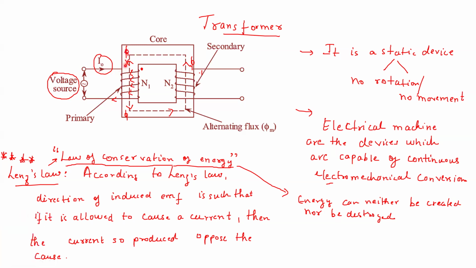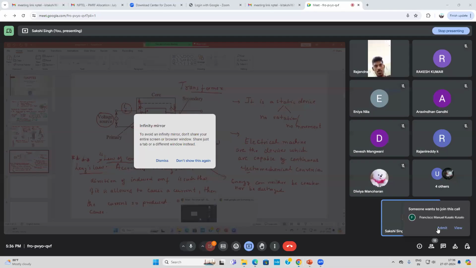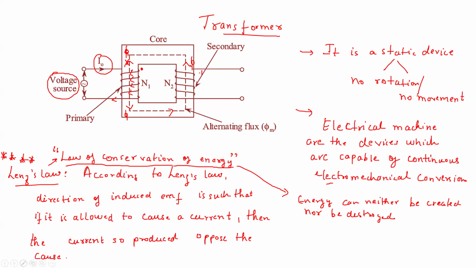So let me use this. One minute. So I was saying that in the primary winding, we have given a voltage source, and due to the voltage source, the current was flowing in this way. Due to this flow of current, there was the flux which was produced.